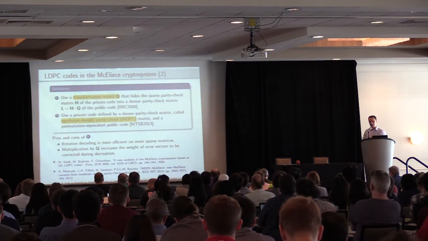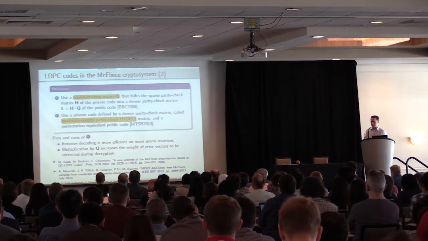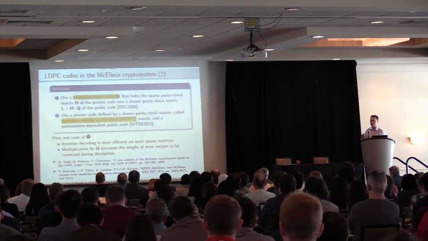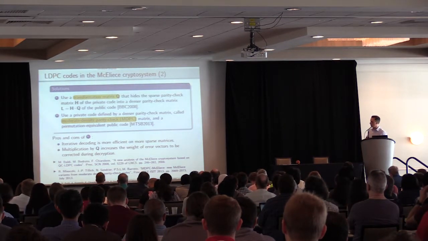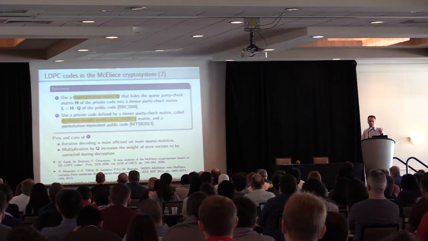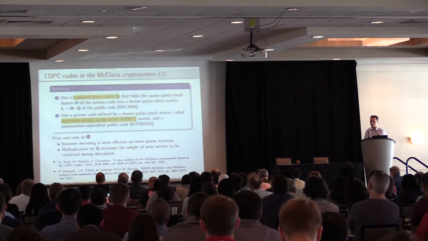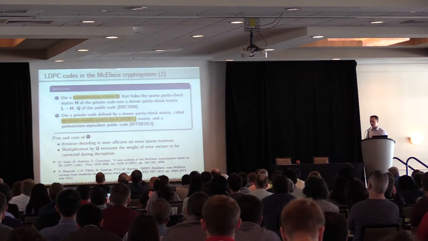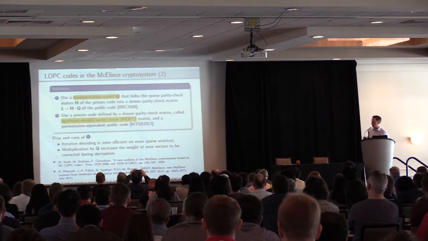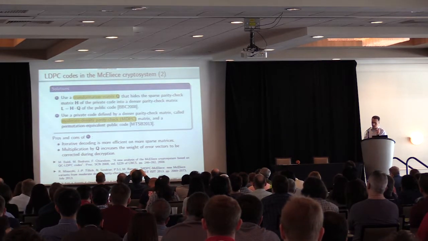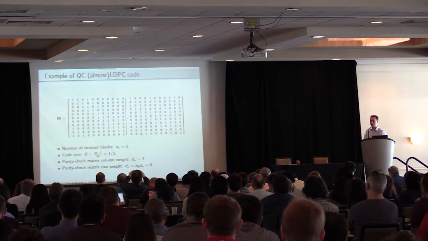Okay, the first solution has some advantages and drawbacks. The main advantage is that iterative decoding is more efficient on more sparse matrices. But on the other hand, the multiplication by Q increases the weight of the error vectors that have to be decoded during decryption, and this is the main drawback. So one of the purposes of this talk is to address this problem by proposing improved decoders that fill this gap.